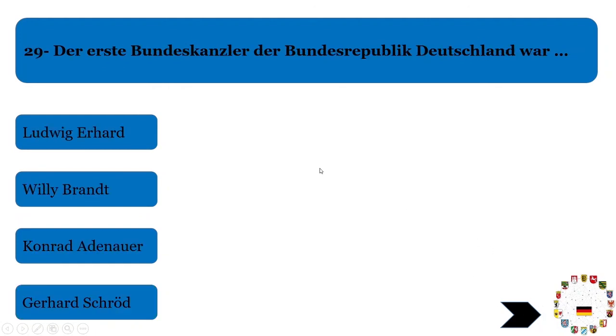Now our next question is, the erste Bundeskanzler der Bundesrepublik of Deutschland war. You have to learn this by heart anyhow. Like when DDR was on the Russian side and Bundesrepublik of Deutschland, they had their own democratic system. They selected their own chancellor, their own parliament. So Konrad Adenauer, you have to remember this name. He was the first Bundeskanzler, or German chancellor. You have to learn this by heart.